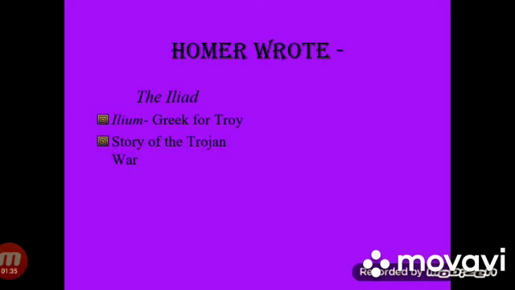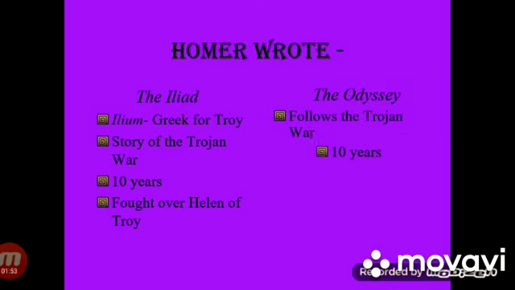It is the story of the Trojan War, which took place for 10 years and was fought over Helen of Troy. The Odyssey follows the Trojan War and describes the journey of Odysseus in his return to Greece, which took 10 years.